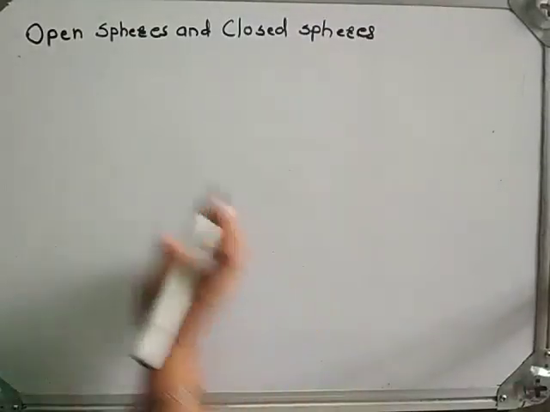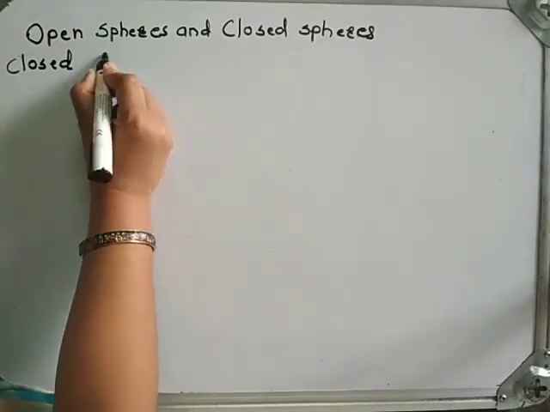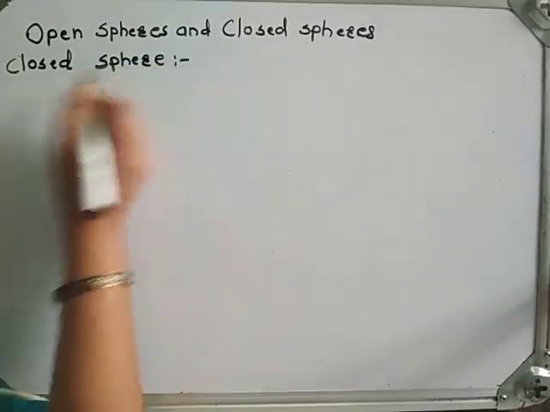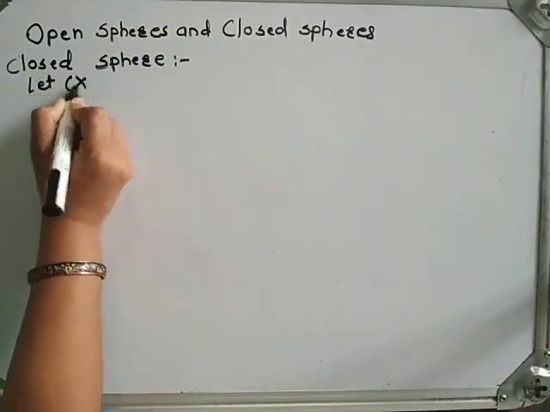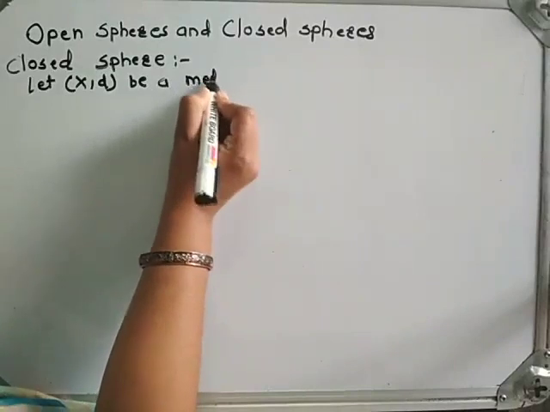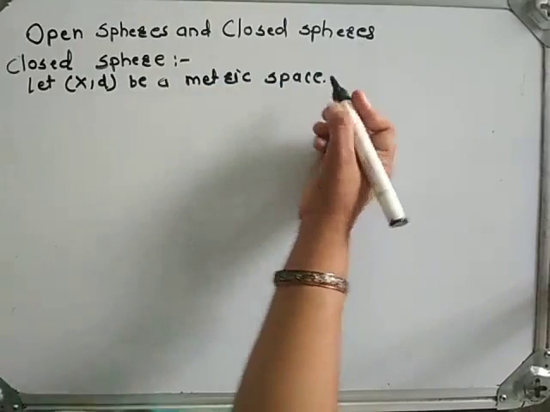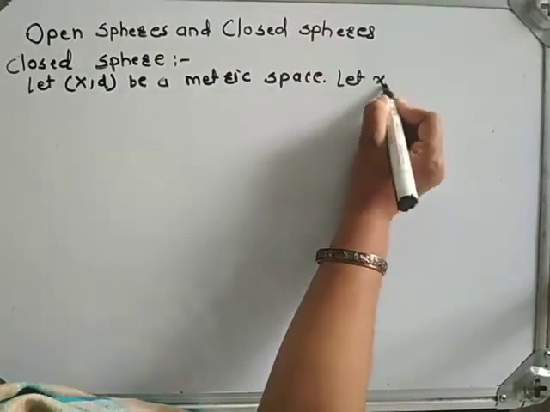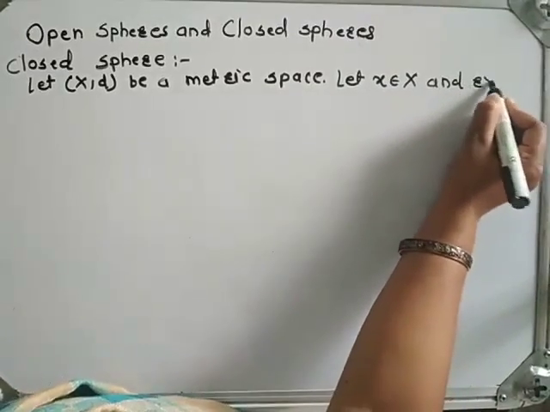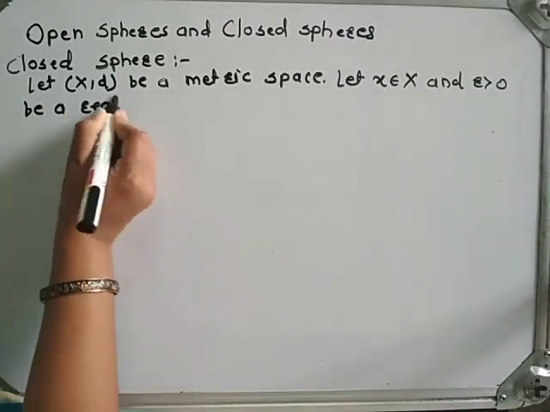Now we will see the definition of closed sphere. Let (X, d) be a metric space. Let x belongs to capital X and r greater than 0 be a real number.